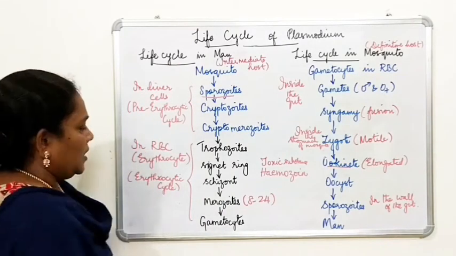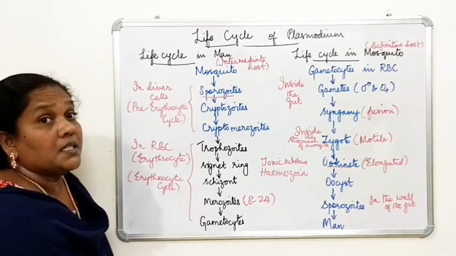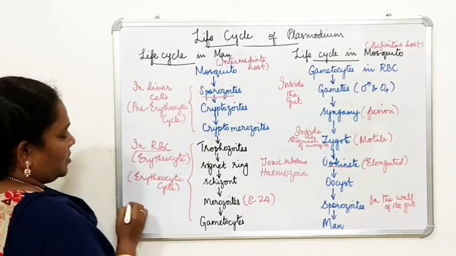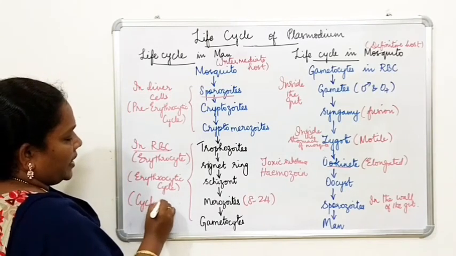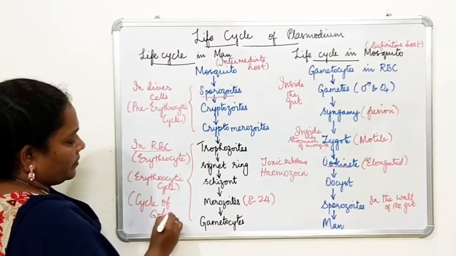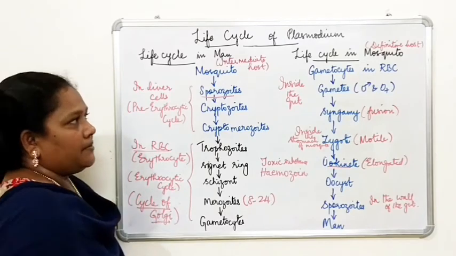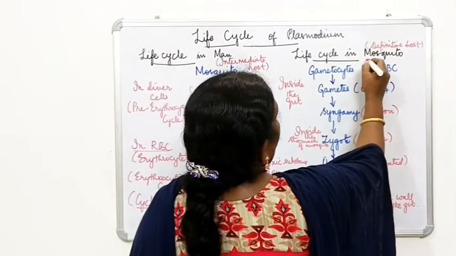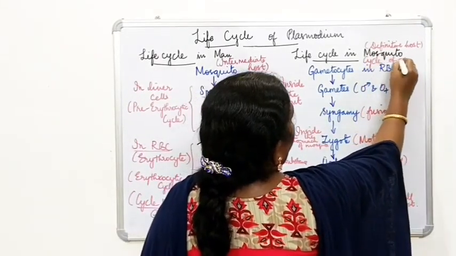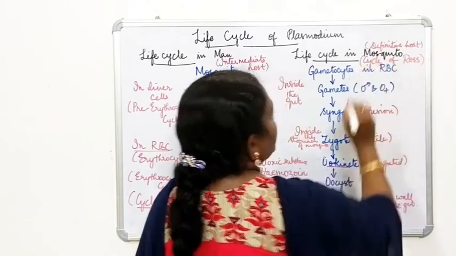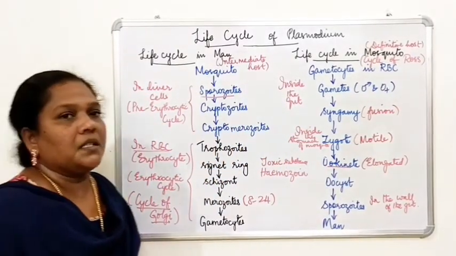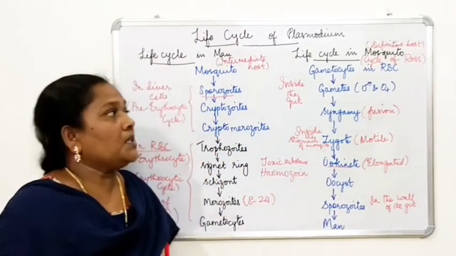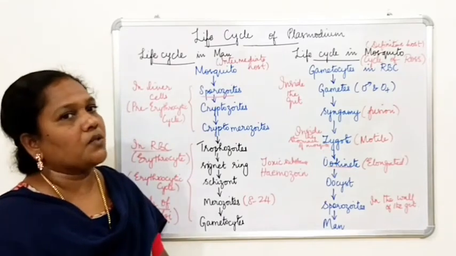And one more thing you have to know here: the life cycle in man, which takes place in RBC, was first identified by a person called Golgi. So this which takes place in RBC is otherwise called the cycle of Golgi. Whereas the life cycle that takes place in the mosquito is otherwise called the cycle of Ross. The name of the person who first identified it in the mosquito was Ross.